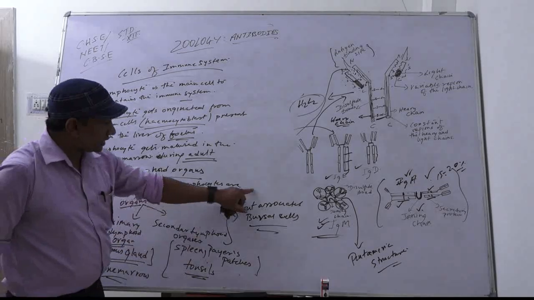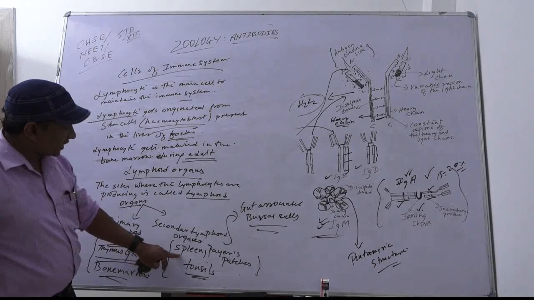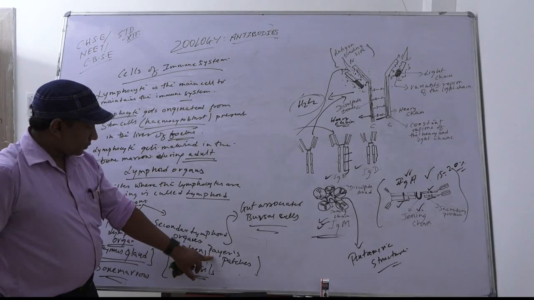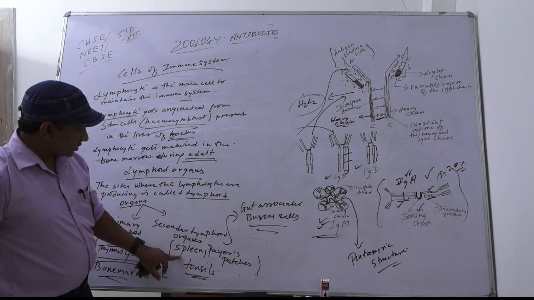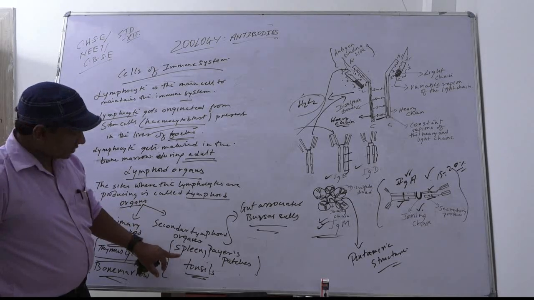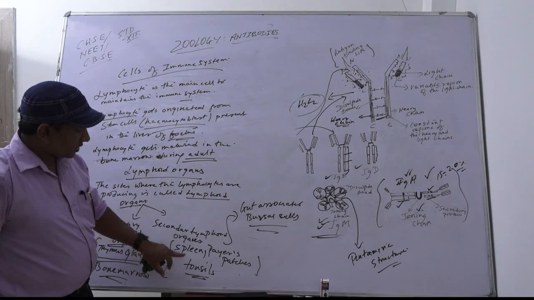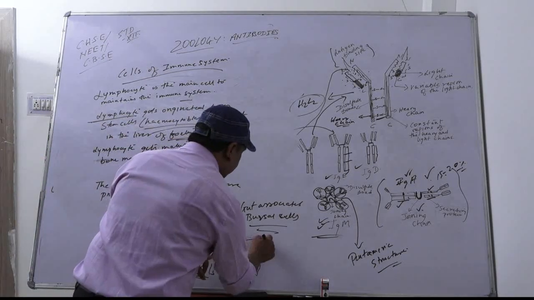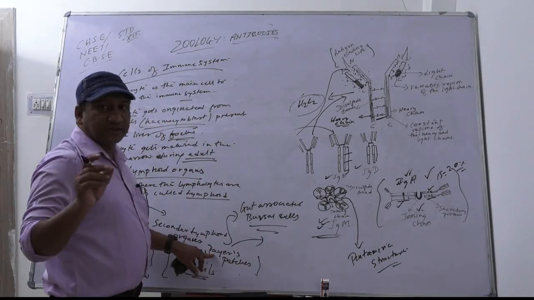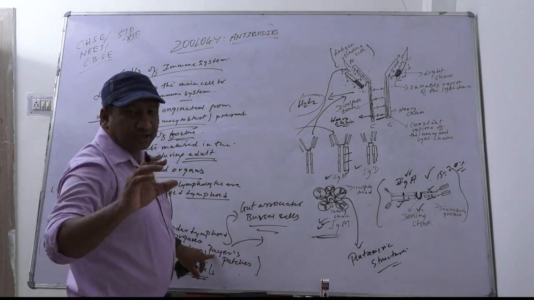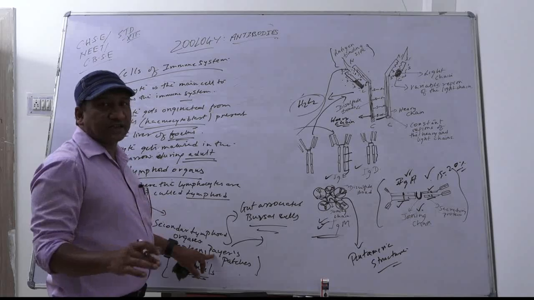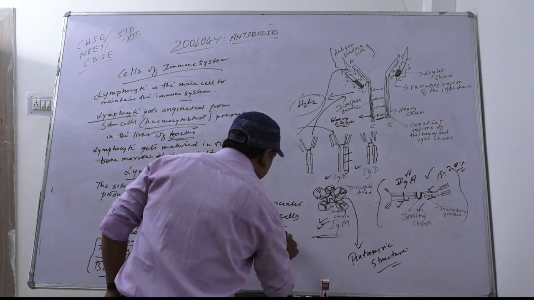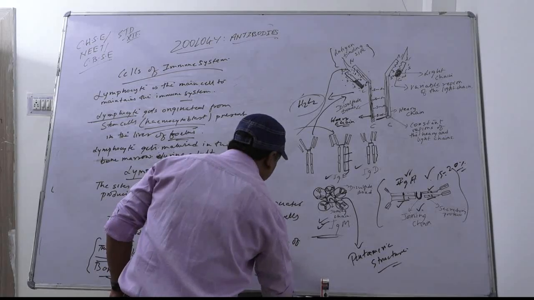Now why are they called gut associated cells? Because the spleen is present in the gut. Peyer's patches are patches found in the small intestine, in the ileum region of the small intestine.